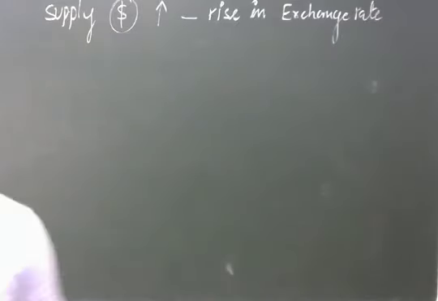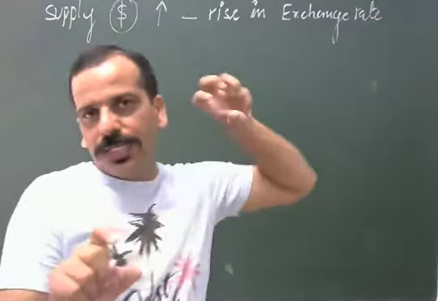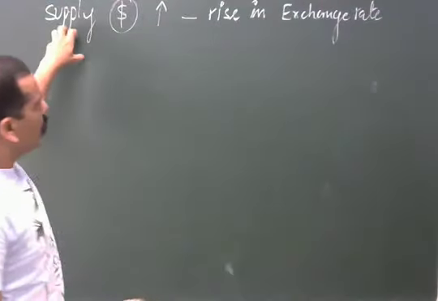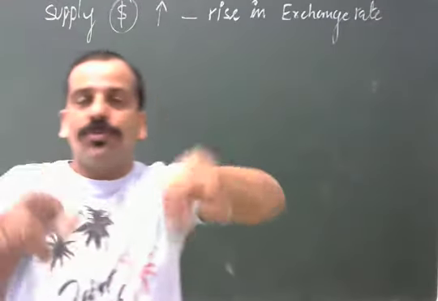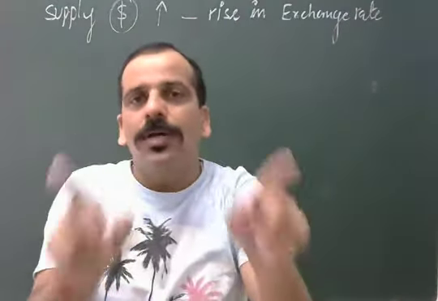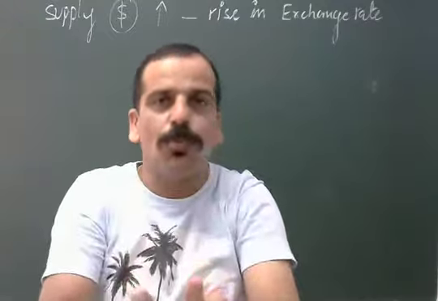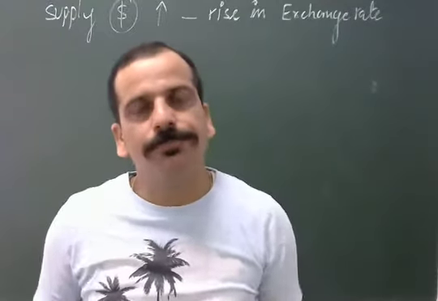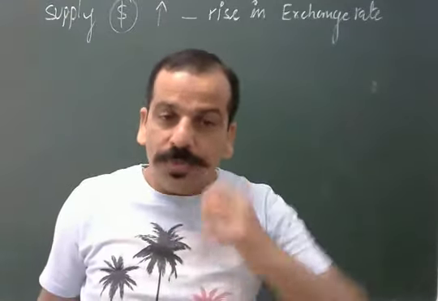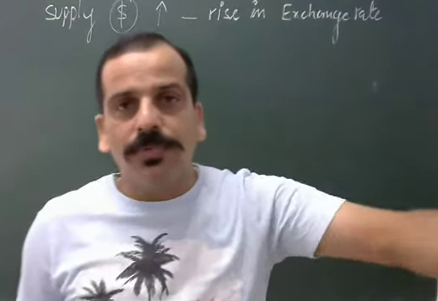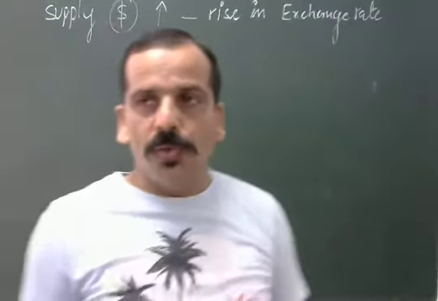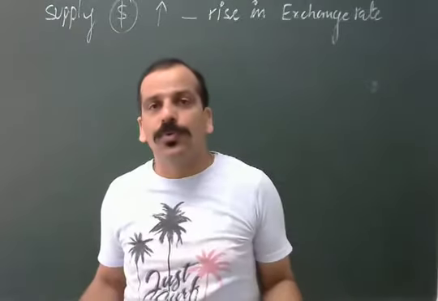Let me correlate it. Why does the supply of mobiles increase when the price per piece of mobile is more? Understood? Supply is more because prices are more, from the producer's point of view, from the supplier's point of view.